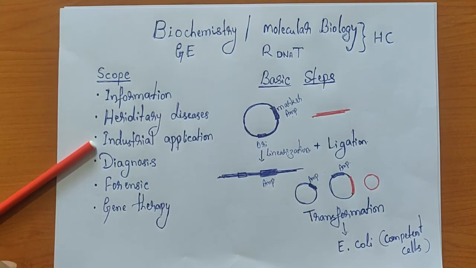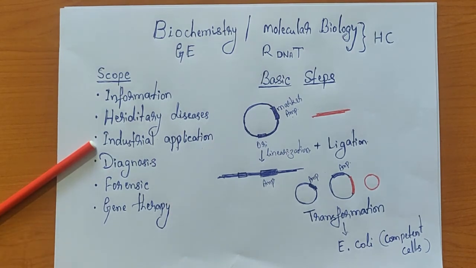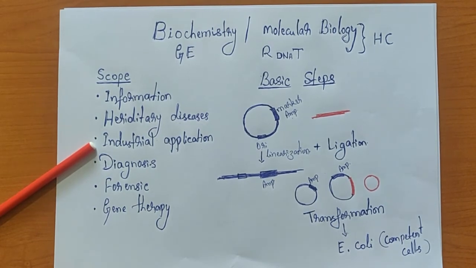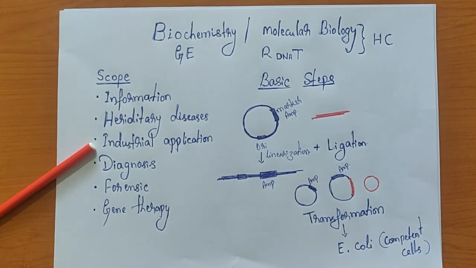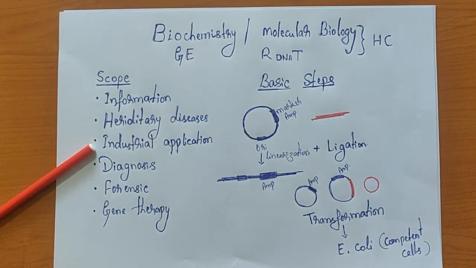So earlier from the cadaver, they used to isolate the pancreas and then make the human insulin, but that is going to be very expensive. So the moment we have the recombinant DNA technology, they have isolated the gene from the human, incorporated that gene into a microbial system, and produced it in huge amounts in a fermenter. Now human insulin can be easily made in a fermenter and it can be given.